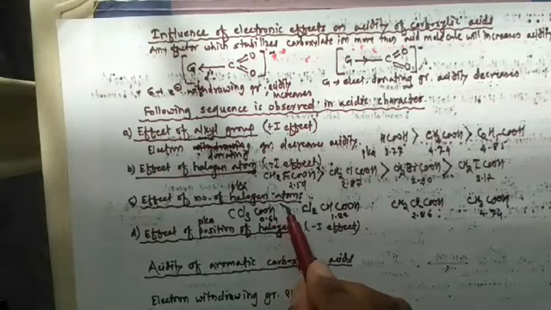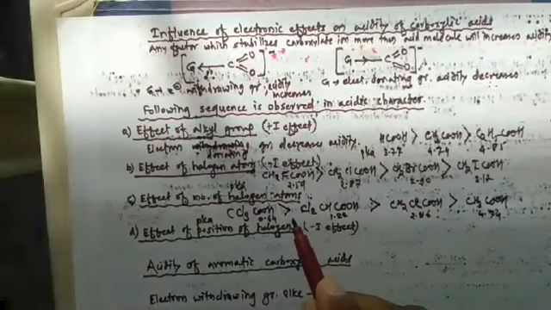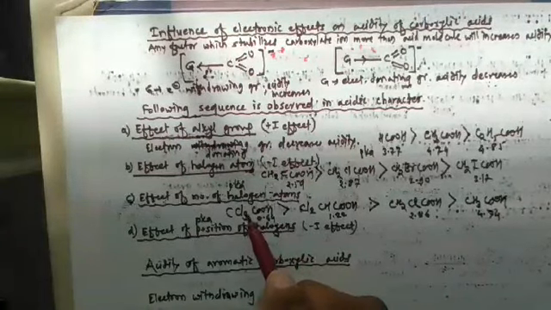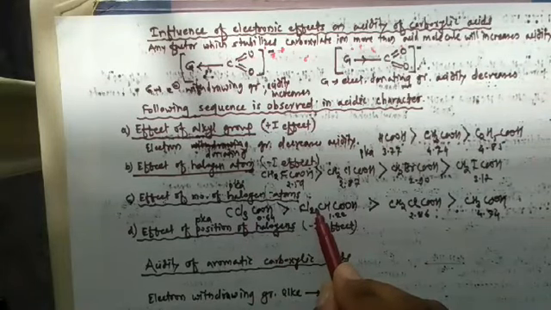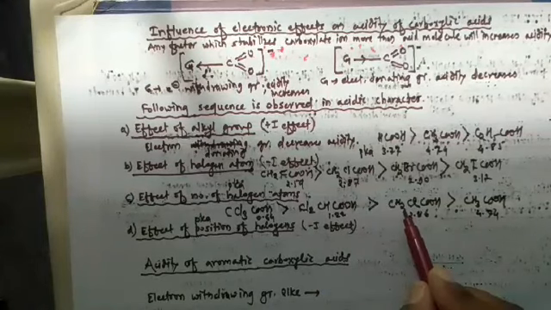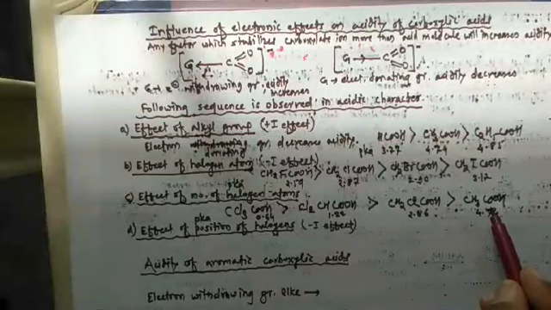That's why it is the strong acid than other acids. So here in this acid, 3 chlorine atoms are present. Here 2 chlorine atoms are present. Here one chlorine atom is present, and there is the absence of chlorine atom.